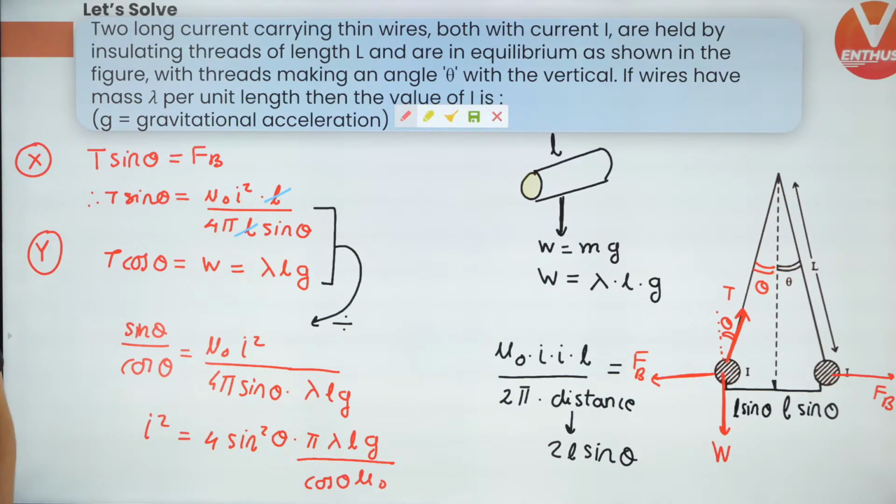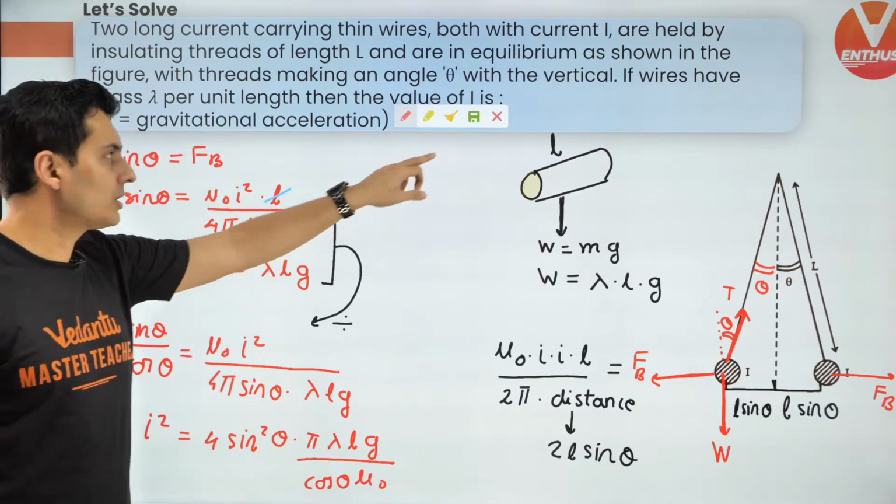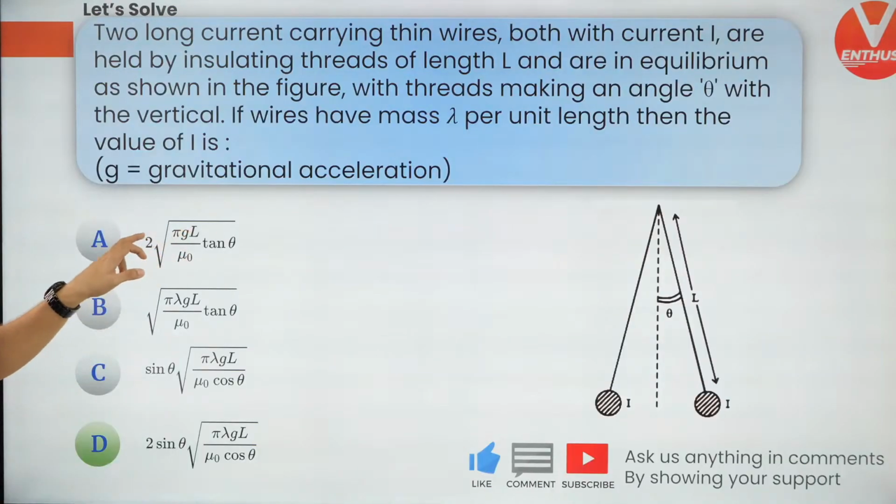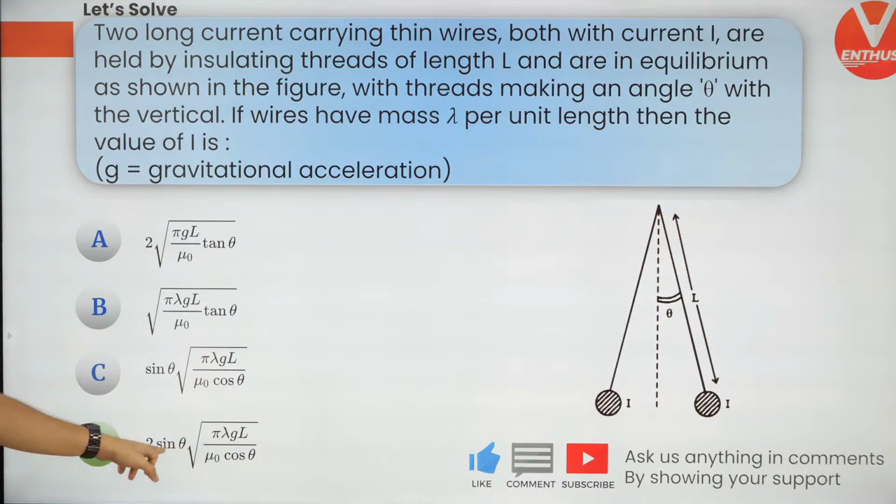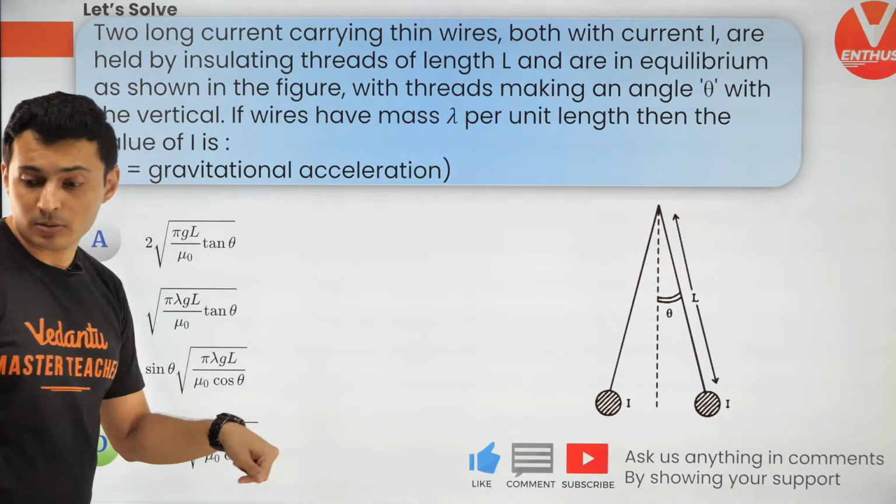Very good Sadhana, very good Nancy, excellent. So this is a very good question. These questions have been chosen so that you get a very strong hold of the concepts, and you can see the correct answer is this. When you take the root, you will get this answer, because the sine square and 4 will come outside the root. That's why they are outside here.